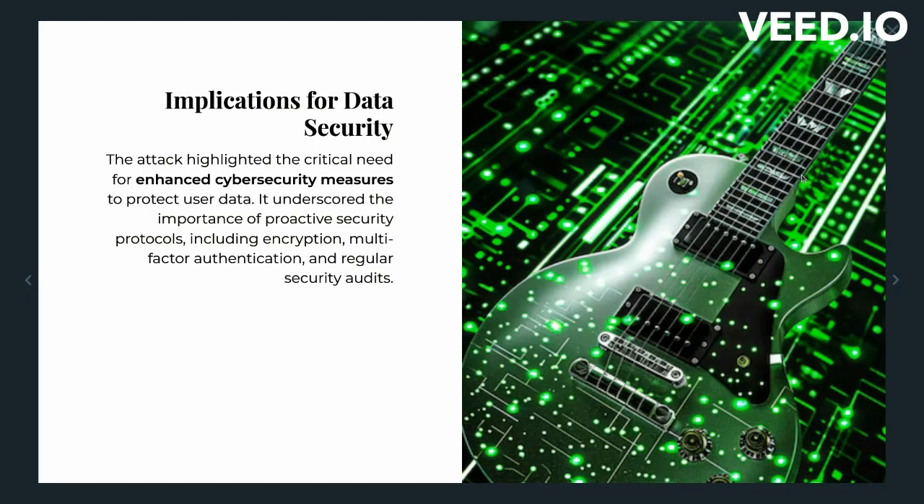One key implication of the attack is the need for stronger encryption protocol. Encryption is a crucial tool for protecting data in transit and at rest, ensuring that even if unauthorized access is gained, the data remains unreadable without the proper decryption keys, thus forming an additional layer of security. Now, the question arises: how can companies like Twitter and other social media avoid these types of attack and fortify their digital defenses?